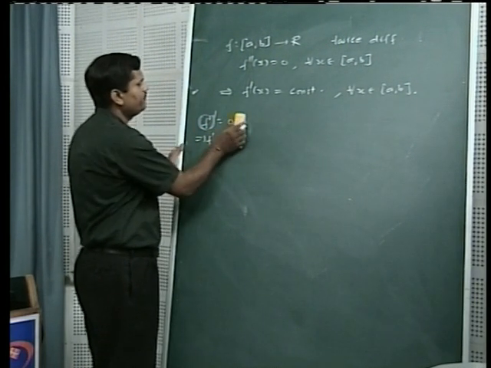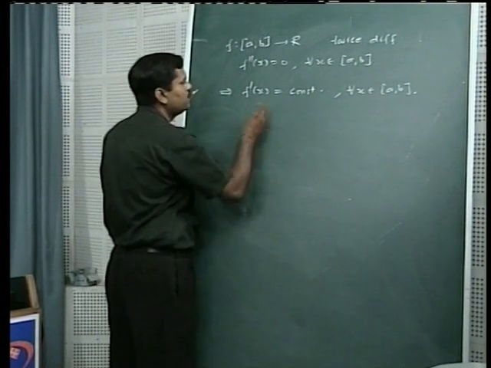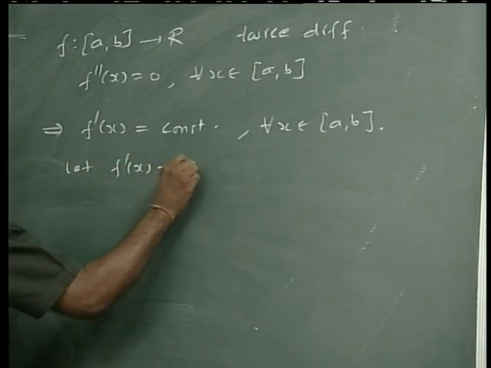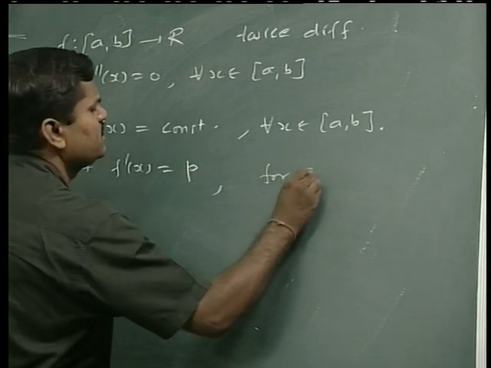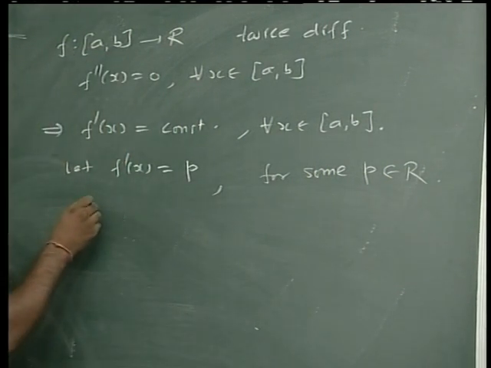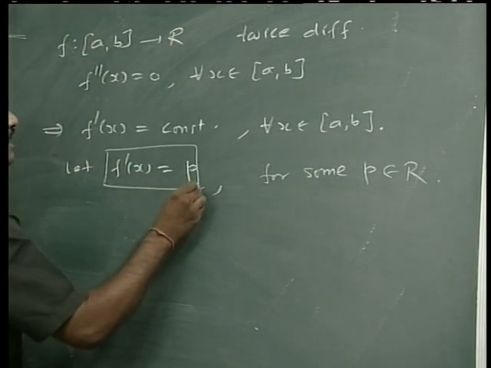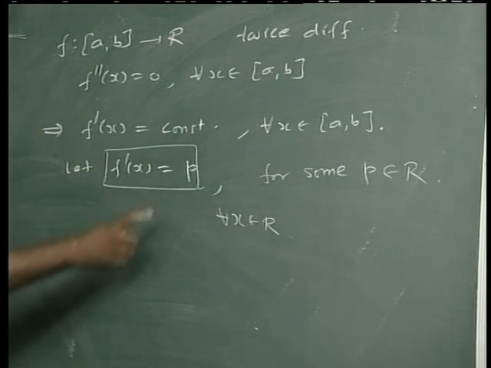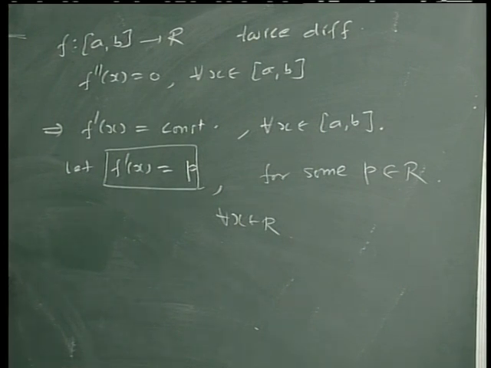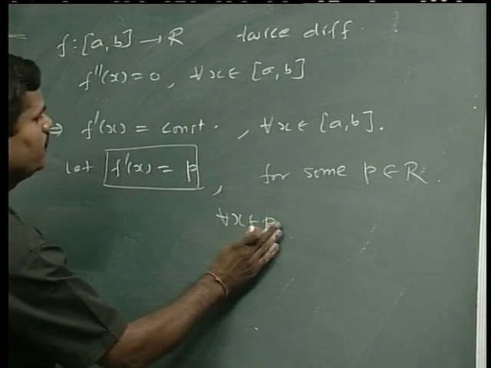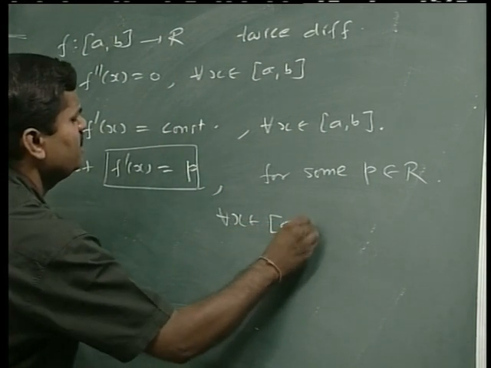So we write f dash x is equal to a constant, and let us call this constant p. Let f dash x is equal to p for some constant p belongs to R. So what I have proved is f dash x is equal to p for every x. This function f dash x takes the same value p for every x in the domain.